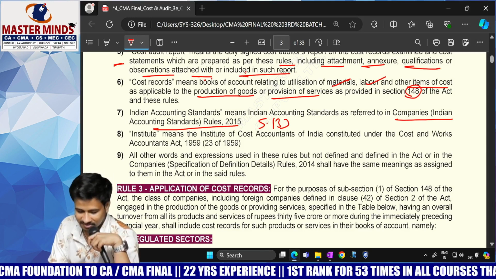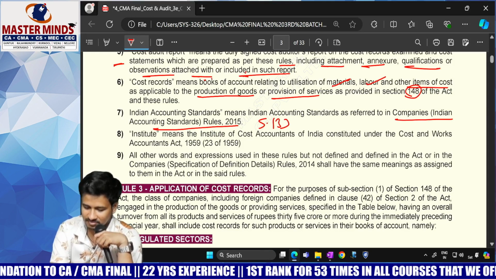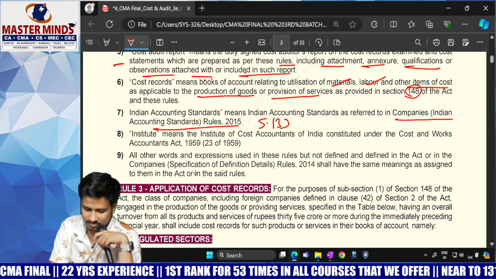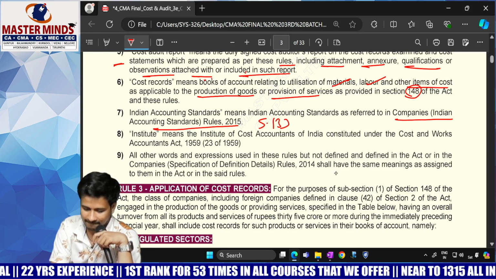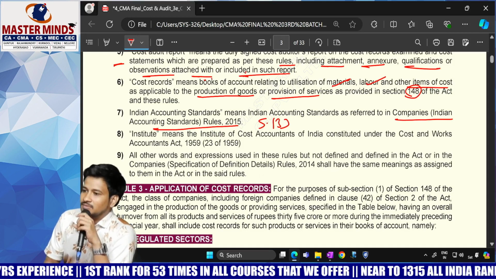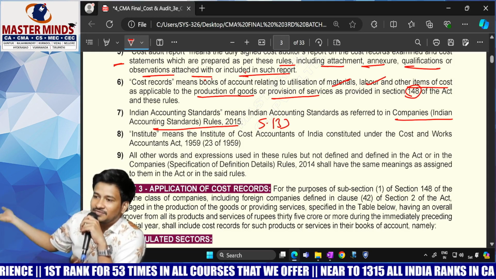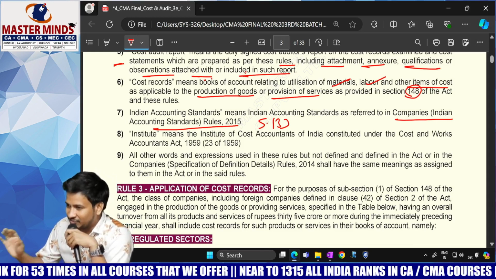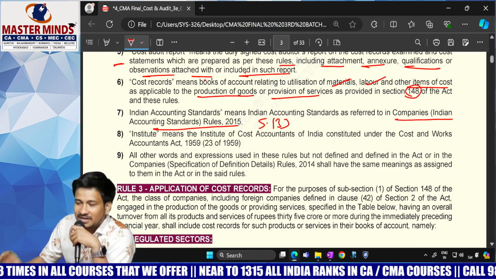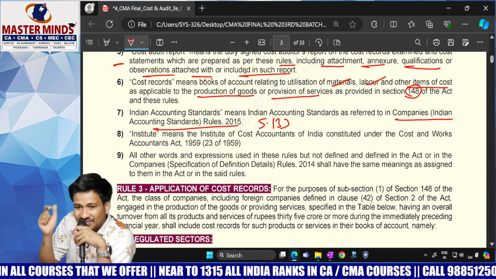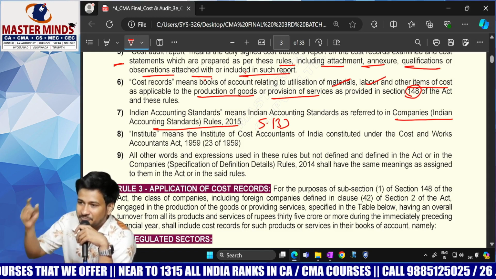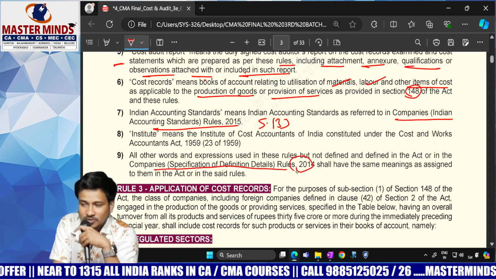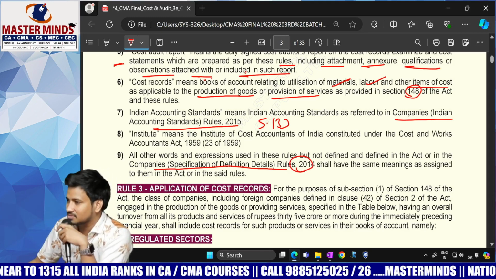Is it clear? All other words and expressions used in these rules but not defined here and defined in the Act or in the Companies Specification of Definition Details Rules 2014 shall have the same meanings as assigned to them in the Act. This is a very cleverly drafted note. If at all we missed any definitions under these rules, and if that expression or word has a definition as defined in the Companies Act 2013 or the Companies Specification of Definition Details Rules 2014, you follow all those definitions.